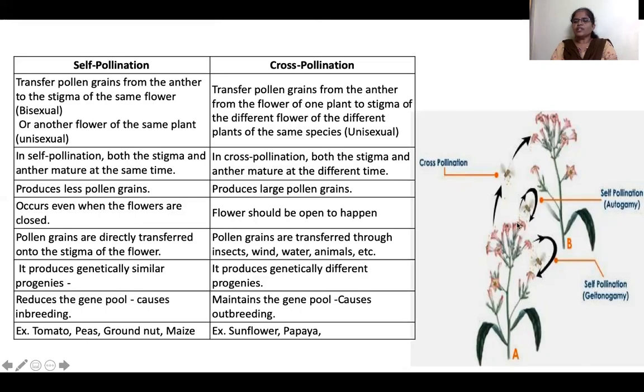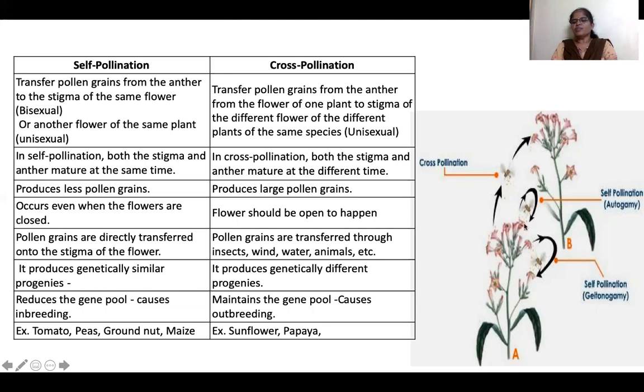See, this is a female flower and this is a male flower and this is a female flower. Imagine maize. Up here there is the male flower, and below there is the female flower, the cob. If pollen comes from here to here, it is self pollination, because pollination occurs in the same plant. Okay, self pollination.